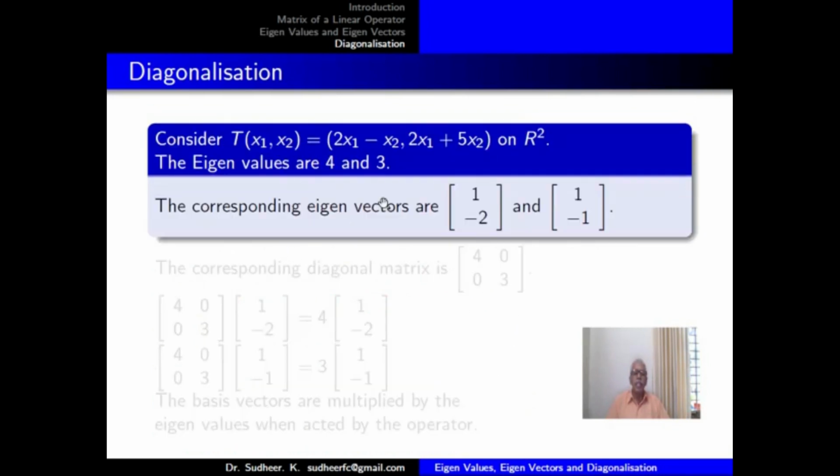Now let us see what the diagonalization of the operator we were considering so far will be: T(x1, x2) equal to (2x1 minus x2, 2x1 plus 5x2) on R2.